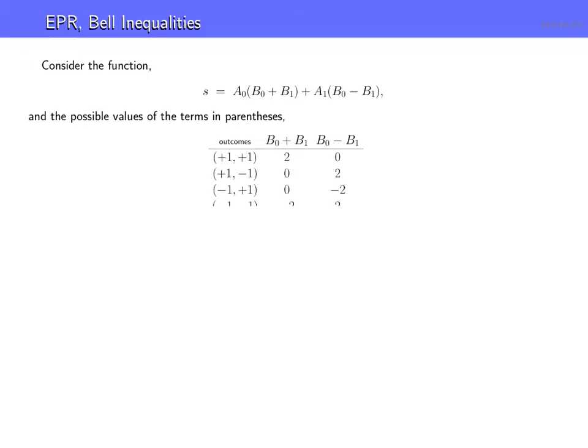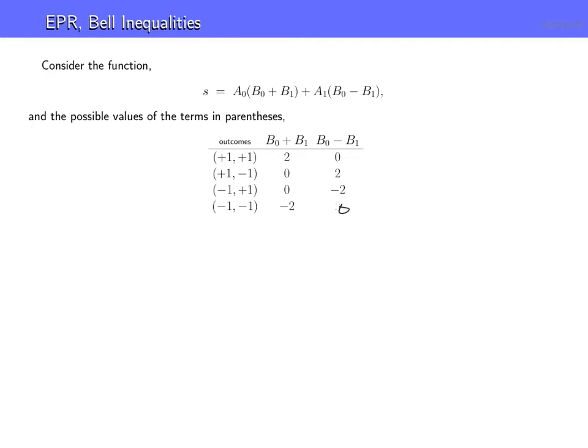So let's take a look here. Again, the parentheses is meaning to be B0 and B1. So if B0 is equal to plus 1 and B1 is equal to plus 1, it's clear that B0 plus B1 is going to be 2, and if you subtract them, you get 0. So what we're saying is that in a particular run of the experiment, these would be the outcomes. There's the determined plus 1 for B0 and B1. This is the result. If the outcome is plus 1 minus 1, we get this result, and so on down the table. There's a mistake here. There's a 0 here. Let's correct this. That's supposed to be a 0. Okay.